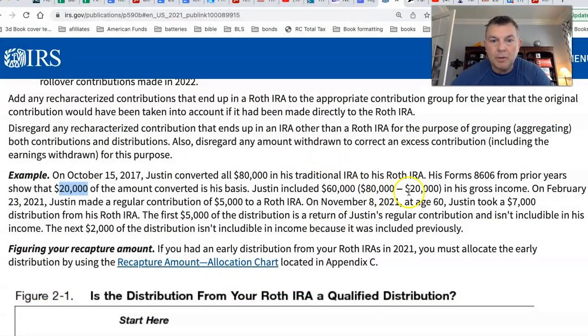That's not a great example, but it's pretty good. He's over 60 as well, but he's getting that tax-free because he's getting his contributions back, which include his non-deductible contributions that he converted. Basically, he has $25,000 of contributions in that regard, and he's getting all $25,000 back. Now, you could say, what if he's got $80,000 in there? What if he wanted more than that? Because he's over the age of 59 and a half, and because this account has been open for over 5 years, it's all tax-free, man. If you're over the age of 59 and a half and the account's been open over 5 years, it's all tax-free. That's all there is to it. 2017, 18, 19, 20, 21, yeah, so he'd be good to go.